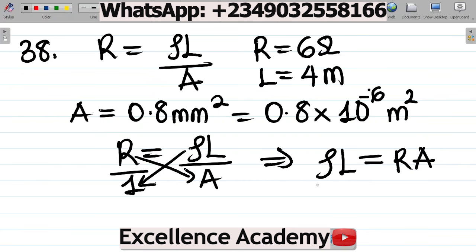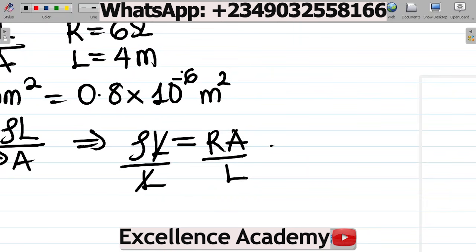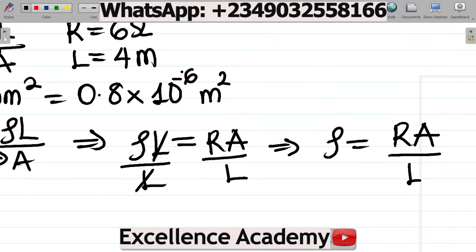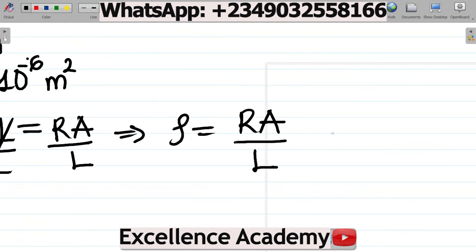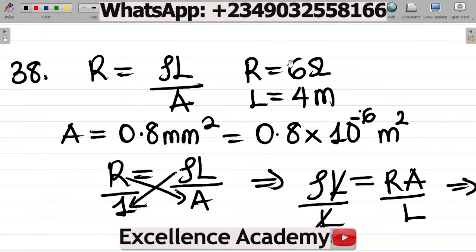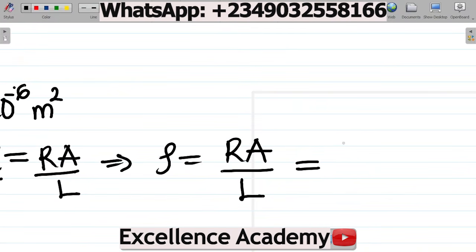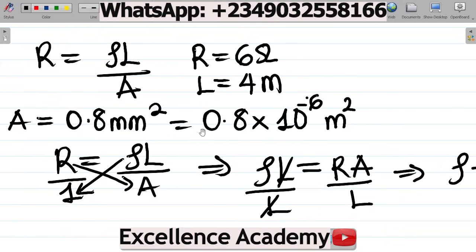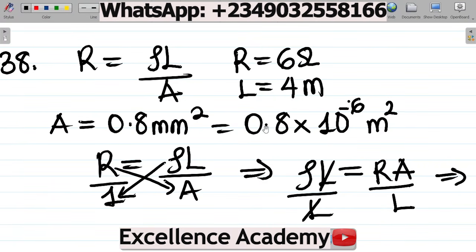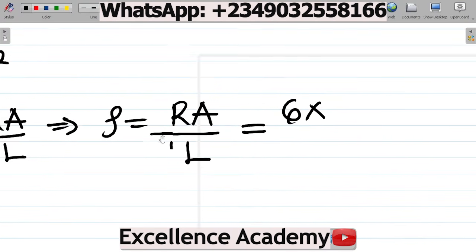To get rho, divide both sides by L, and L cancels. So resistivity rho is equal to RA all over L. This is equal to the resistance, 6 ohm, times the area in meter squared, 0.8 times 10 to the power minus 6.